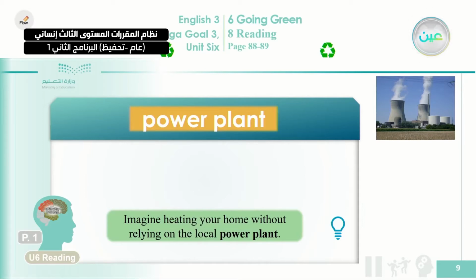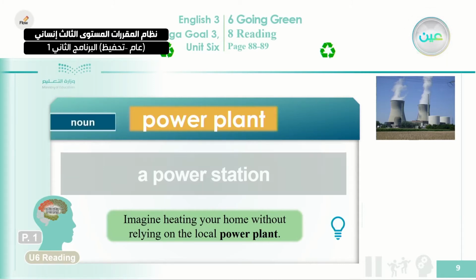Imagine heating your home without relying on the local power plant. Okay, this sentence is the topic sentence of the introduction paragraph. So here the writer is drawing an image in your mind or in the mind of his reader to let you imagine what the paragraph is going to be about and what the alternatives are that you will need instead of living on grid. Okay, so this is a noun which means a power station. So this is a power station. What's a power station? Power plant is a power station.